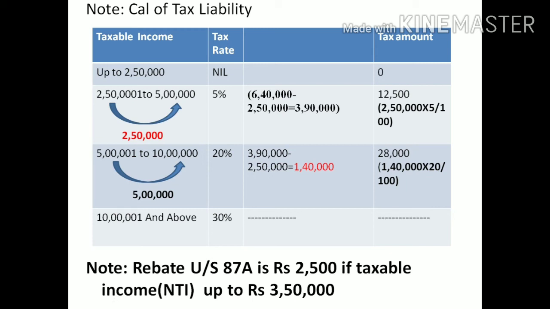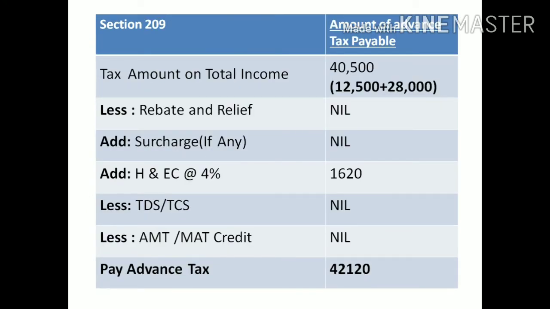Next, a very important thing: this individual cannot claim the rebate under section 87A because his income is more than 3,50,000. Then next, calculation of the amount payable as advance tax. First we take the tax amount we calculated on total income, that is 12,500 plus 28,000, which leads to 40,500.